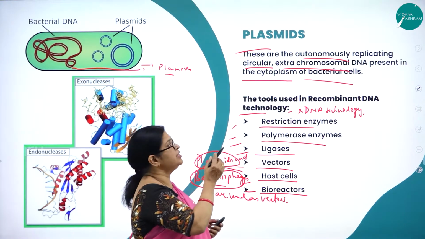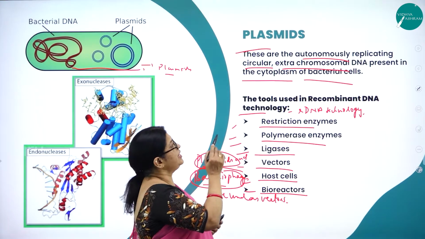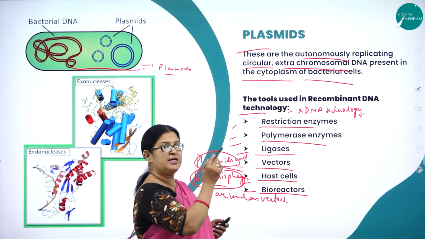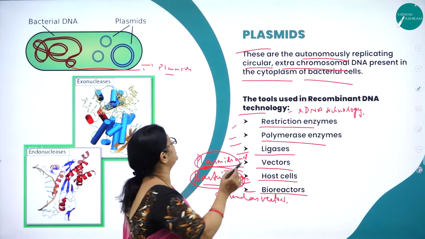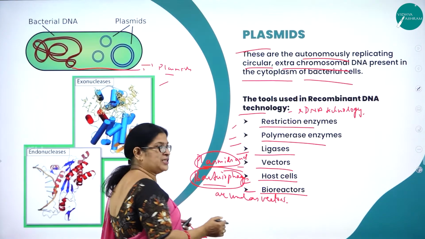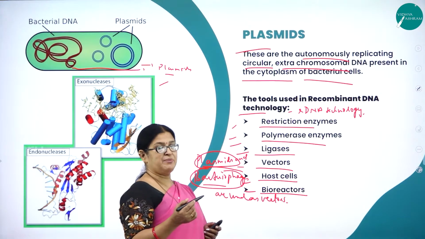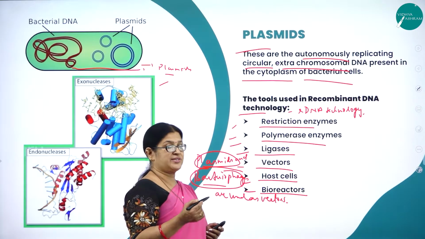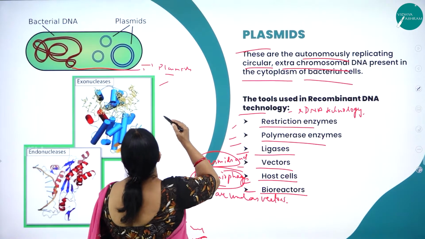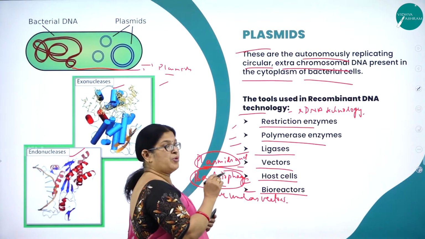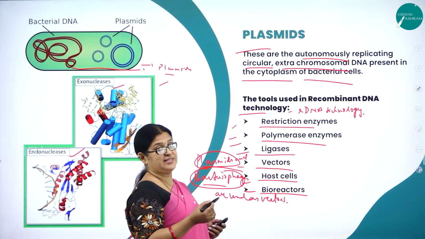So what are plasmids? These are the autonomously replicating circular extra chromosomal DNA present in the cytoplasm of a bacterial cell. Here you can see in the picture. So what are the tools that are used in recombinant DNA technology? Restriction enzymes, namely restriction exonucleases and restriction endonucleases. Here you can see exonucleases and endonucleases. Then polymerase enzymes, ligases.